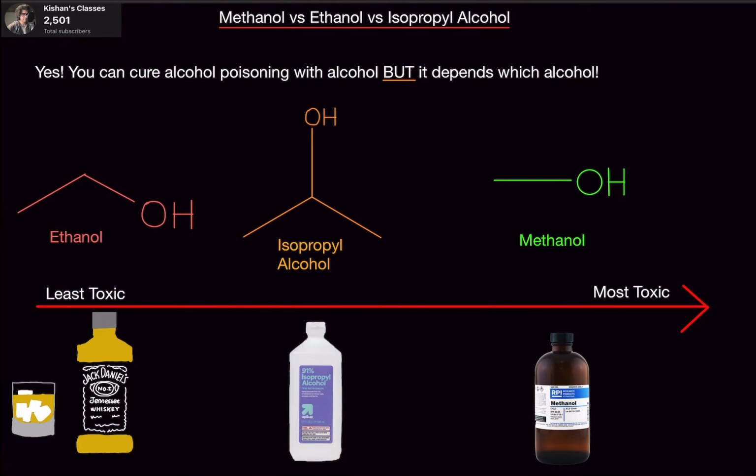Now, the last one would be methanol, which is the most dangerous one. I don't have a bottle of methanol to show you because it's usually found in labs and whatnot. You can go buy methanol, but I don't have it. Methanol is very, very toxic. Ten milliliters, which is not much at all. I've already drunk way over 10 milliliters of vodka, okay? Just 10 milliliters can cause permanent blindness, almost immediately.